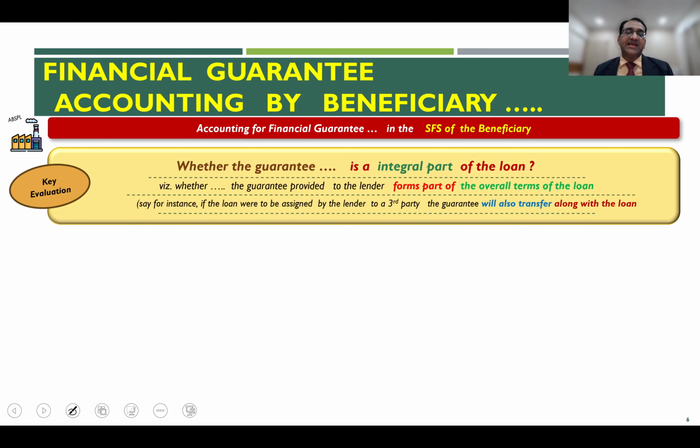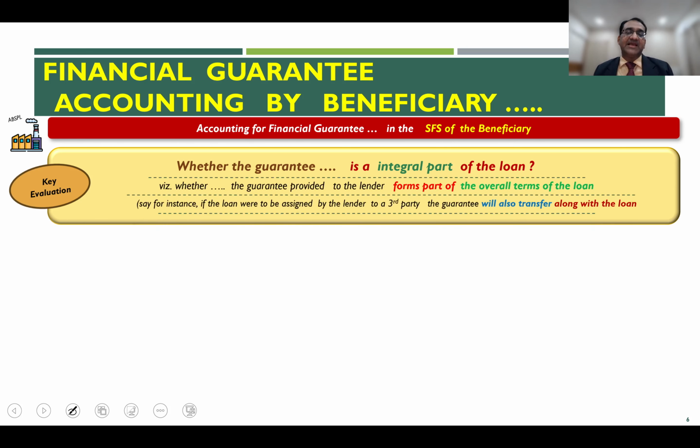Simply stated, what needs to be evaluated is whether the guarantee which has been provided by the parent to the bank or the lender forms part of the overall terms and conditions of the loan. Thereby meaning that tomorrow, let us say the bank is assigning the loan to some third party. So if the loan were to be assigned by the lender banker to a third party, then whether the guarantee will also get transferred to the third party along with the loan.